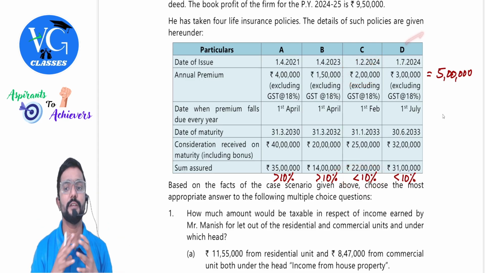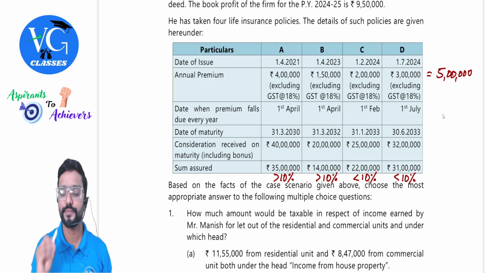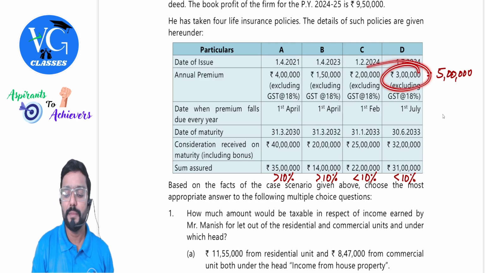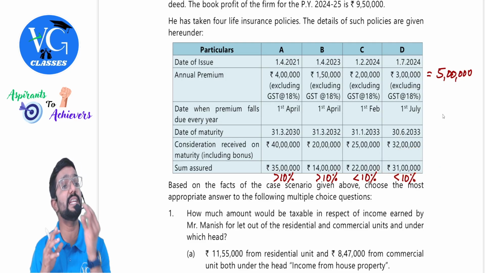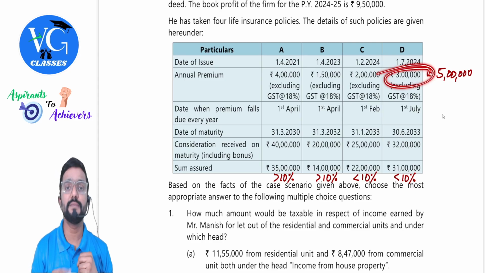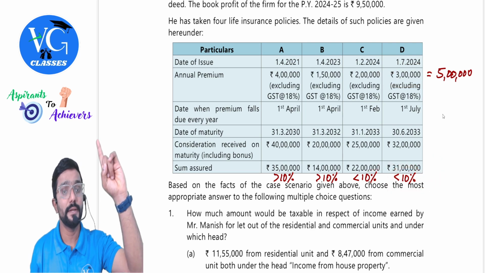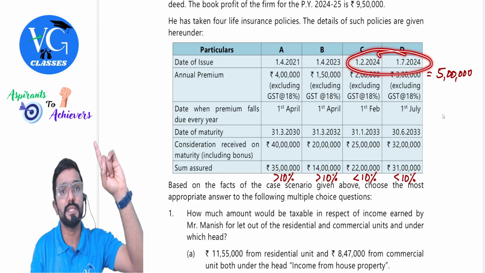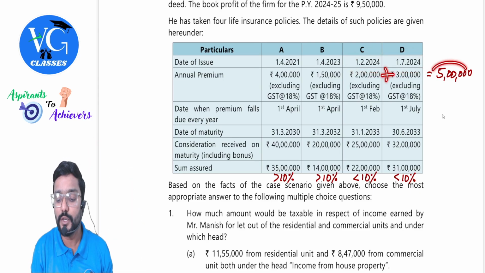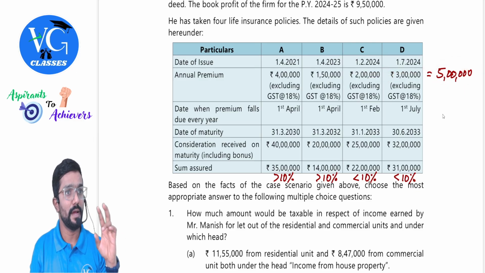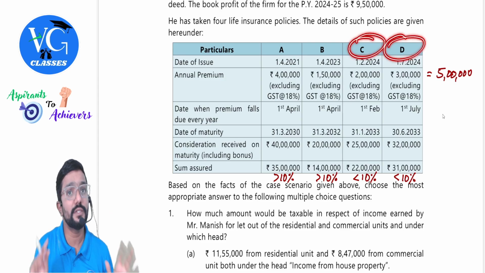Next, D, it is taken on 1st July 2024. So even for this, the 5 lakh limit is applicable? Yes, sir. So the premium is 3 lakh, whereas the sum assured is 31 lakh. 31 lakh into 10% is 3 lakh 10,000. So 3 lakh is within that. So that means it is within 10%? Yes, sir. But please be careful. Both these policies are taken on or after 1st April 2023. If you add up both, what is the aggregate premium? 5 lakh. Aggregate premium cannot cross 5 lakh. So can we enjoy exemption for both? Yes.